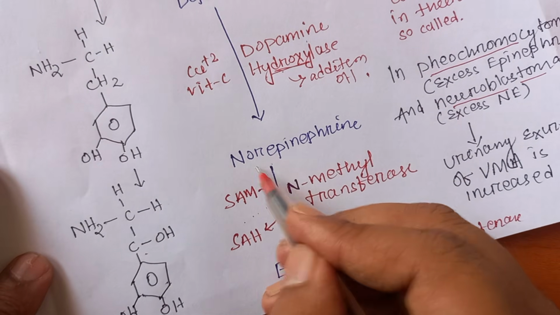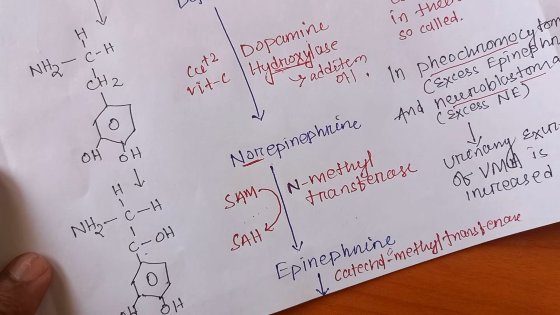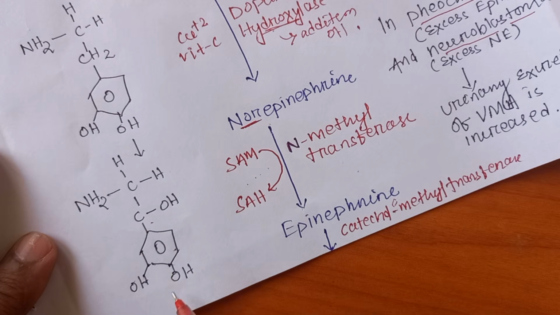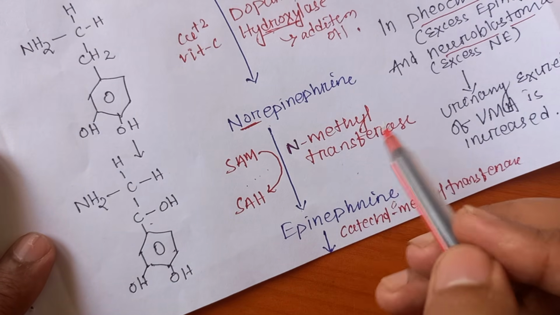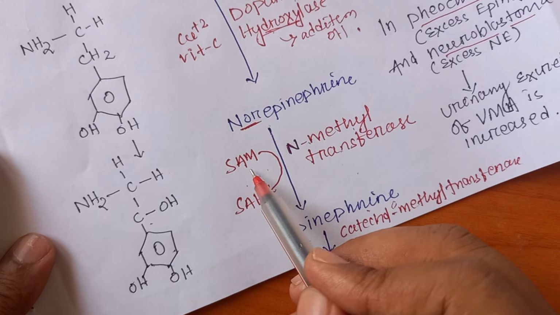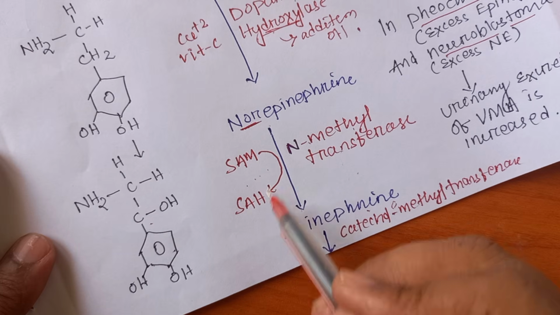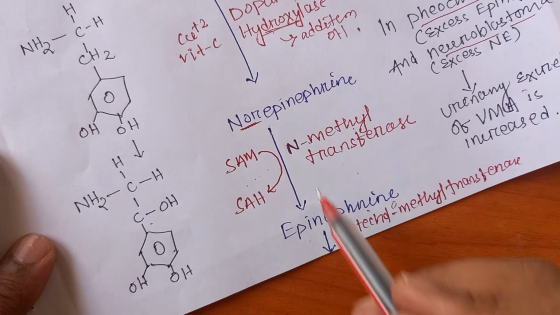Norepinephrine: nor indicates the absence of a methyl group in the structure. As you see, there is no methyl group, that's why it is called norepinephrine. After this, norepinephrine, with the help of N-methyl transferase, gives epinephrine, where the methyl donor is S-adenosyl methionine, which gives rise to S-adenosyl homocysteine and gives the methyl to the norepinephrine.